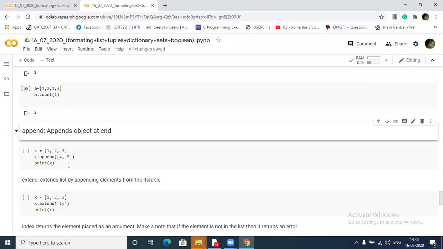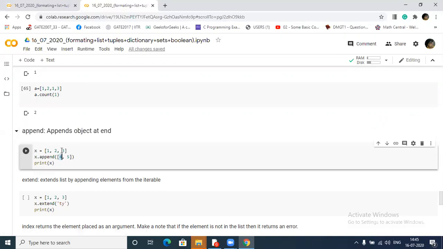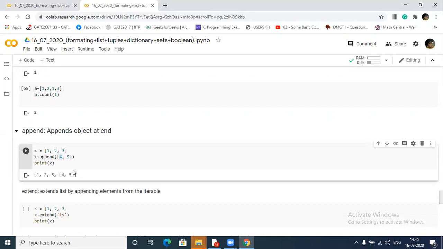Yes, we can append an entire list in the list. Since we are passing a list of numbers, it will append after 3. After running this code you will get a clear explanation. It has just added the entire list in this list as an element.